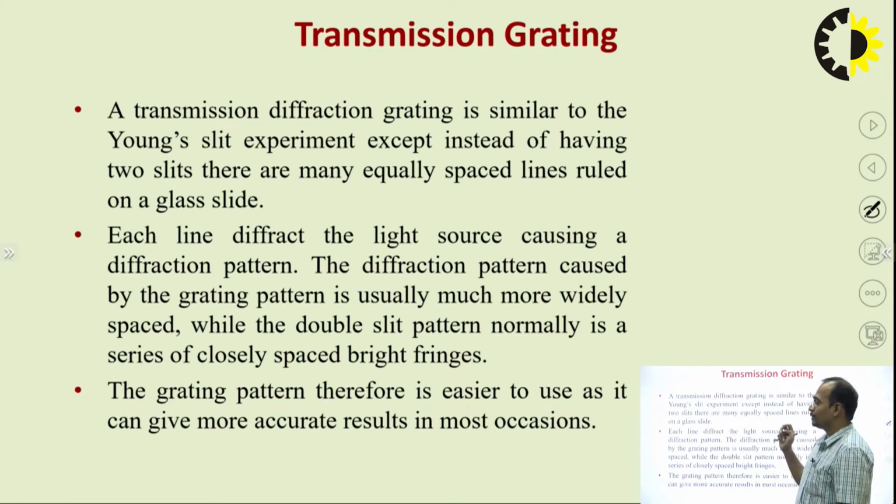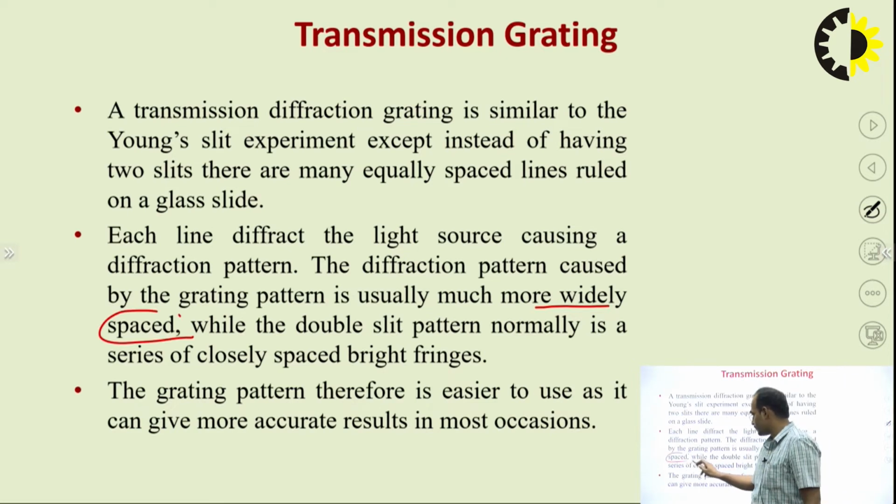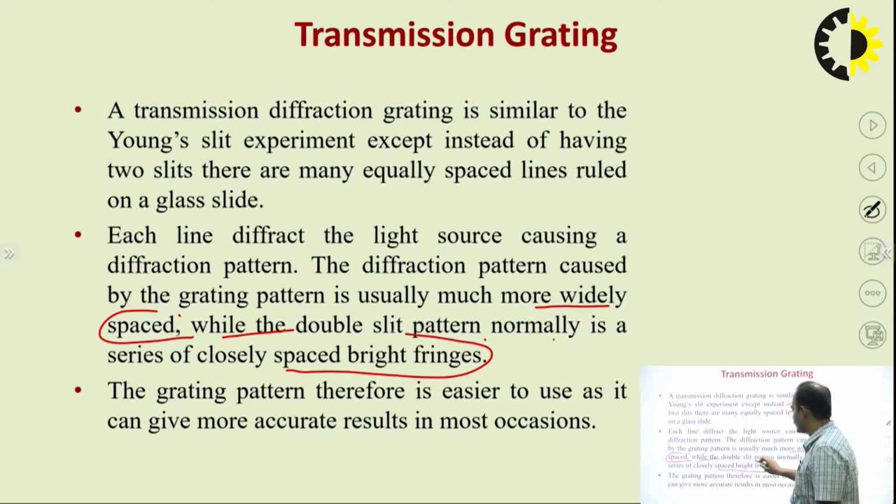Now, what is transmission grating? Transmission diffraction grating is similar to the Young slit experiment, except instead of having two slits, there are many equally spaced lines ruled on a glass slide. Each line diffracts the light source, causing a diffraction pattern. The diffraction pattern caused by the grating is usually much more widely spaced, while the double slit pattern normally is a series of closely spaced bright fringes. The grating pattern therefore is easier to use, as it can give more accurate results in most occasions.